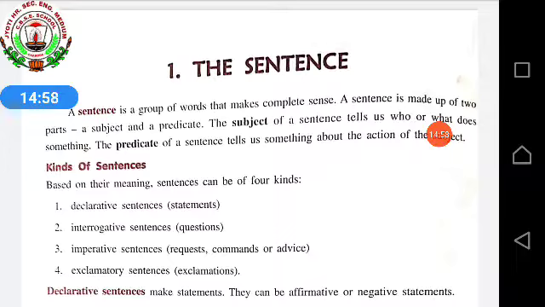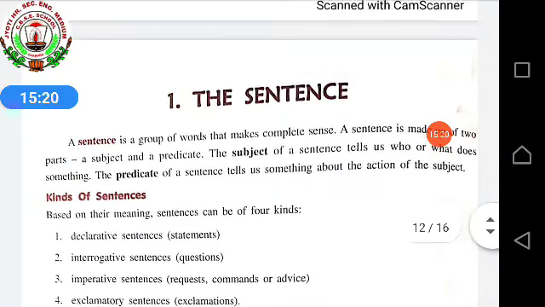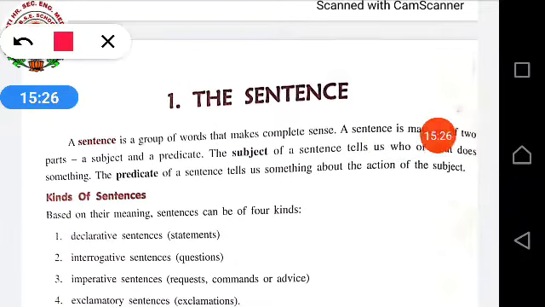A sentence is made up of two parts, a subject and a predicate. The subject of a sentence tells us who or what does something. The predicate of a sentence tells us something about the action of the subject. So, we can bifurcate the sentence into two parts.